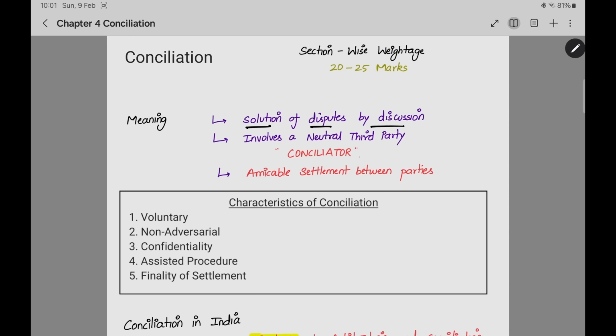There will be a conciliator. Like the arbitrator in arbitration, we will have a conciliator. He will solve the dispute between two parties by discussion. It will involve a neutral third party called the conciliator. It will result in an amicable settlement between parties. It will not be in a fighting manner. It will be in a compromise manner. More or less, the issue will be settled and you can go home happily. This is the main motive of conciliation.